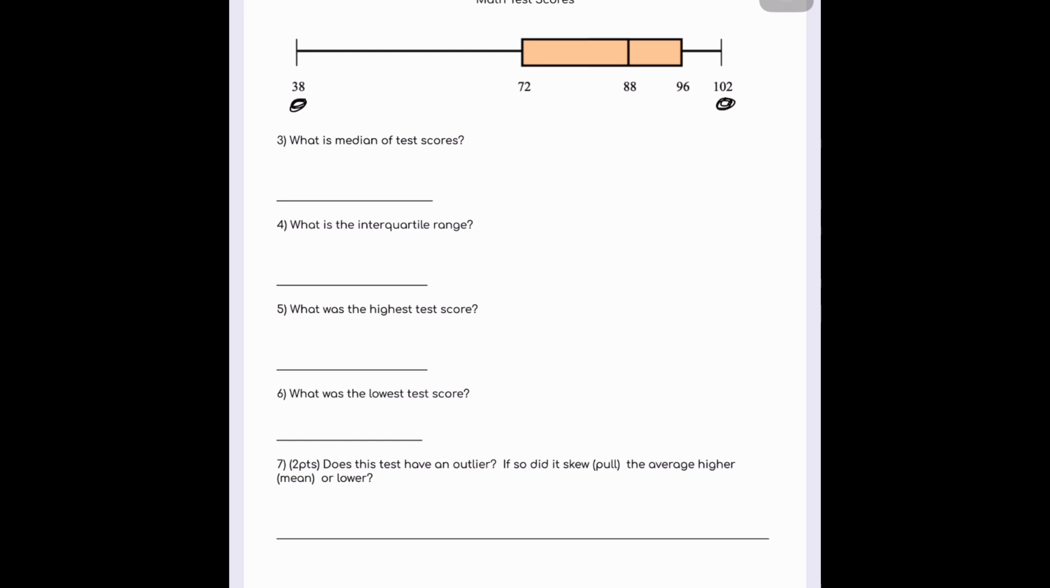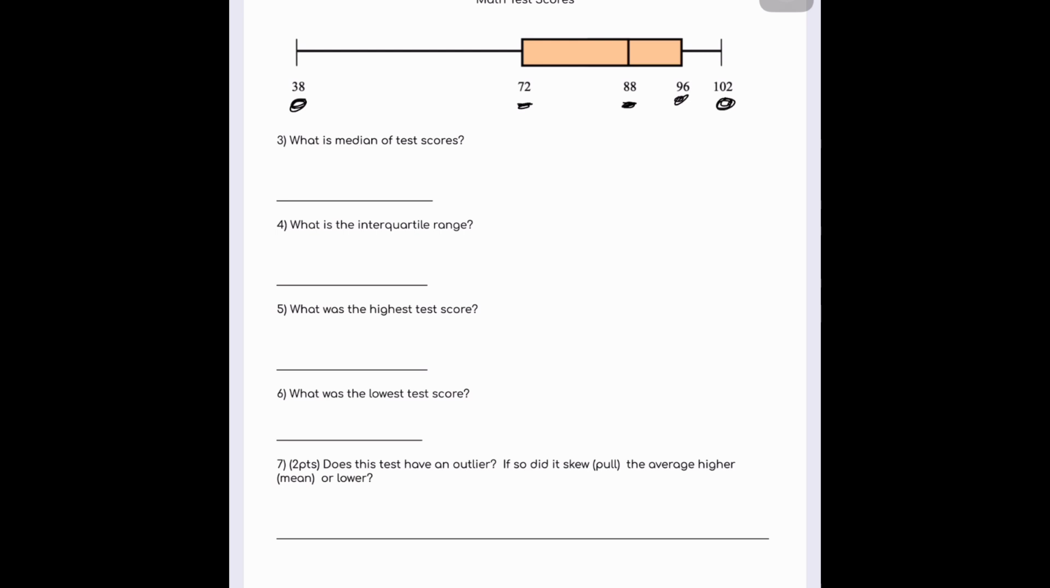So the box is where most of the data falls. So most of the test scores fall between 72 and 96. 72 is what we call the first quartile. 88 is the median, and 96 is what we call the third quartile, okay? So 88, you can call it the second quartile or the median, and 96 is the third quartile.